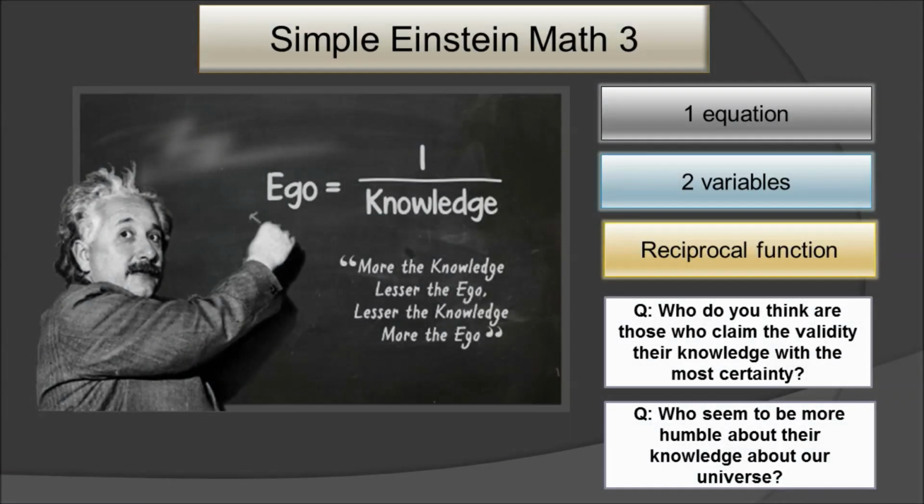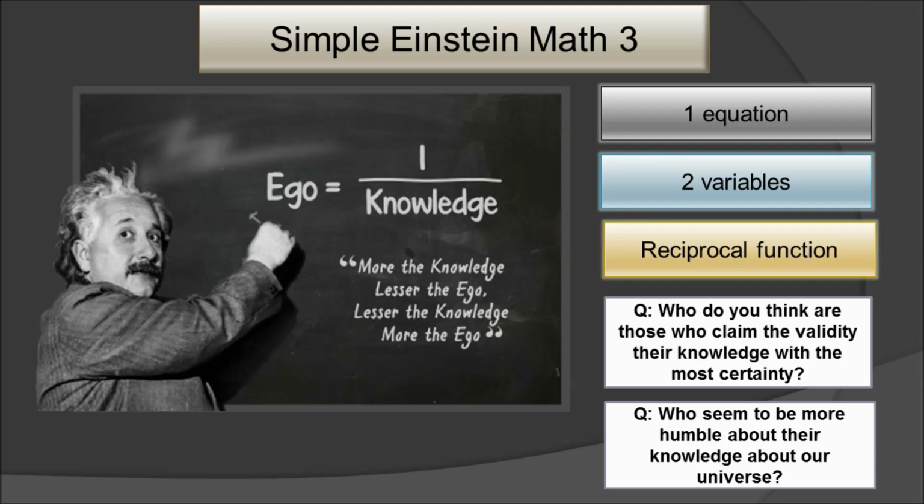Okay, let me continue with what I left out earlier. The third type of example of the equation is this reciprocal equation. This ego inversely proportional to knowledge is the example equation using Einstein as an excuse. Anyway, since I brought up the historical irony of Einstein and his contribution to quantum mechanics and his later abandoning of it based on his quasi-philosophical conviction, I would say.